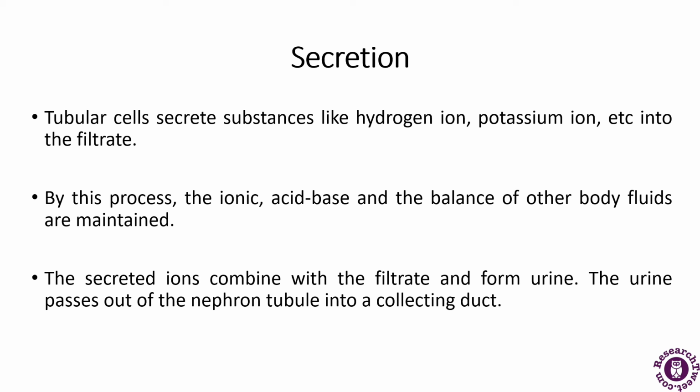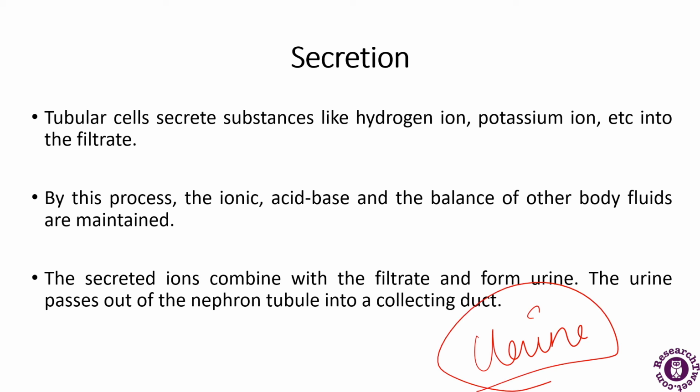By this process, the ionic, acid-base and other body fluid balance is maintained. The secreted ions combine with the filtrate and form the urine, which passes from the nephron tubule into the collecting duct. After this process, the urine is formed and passed out.